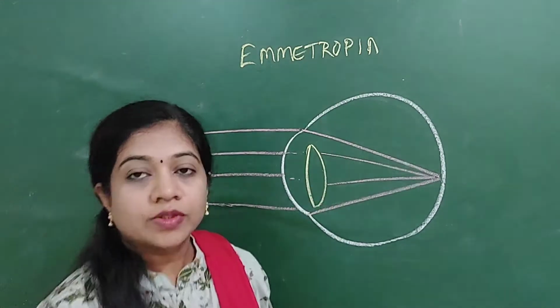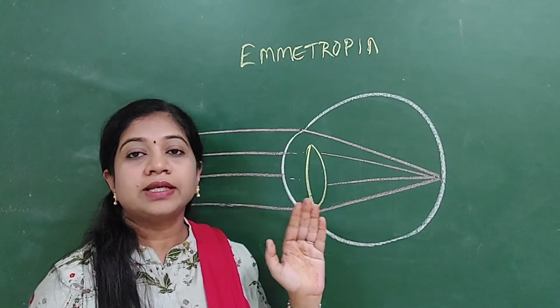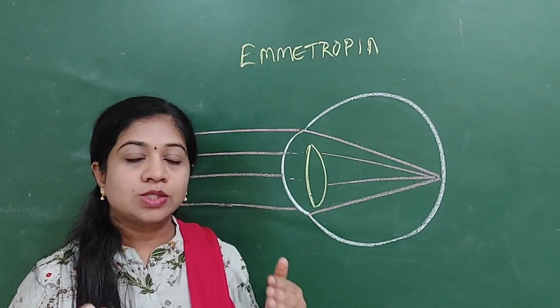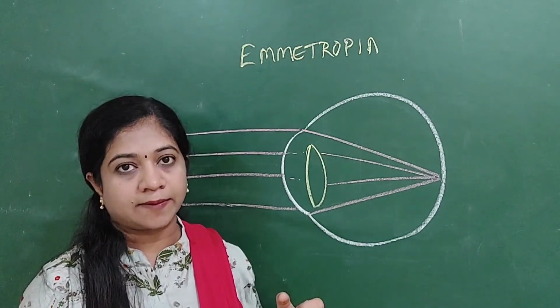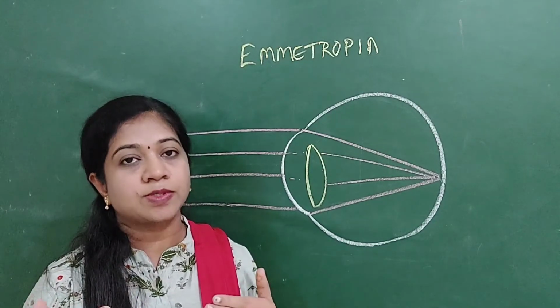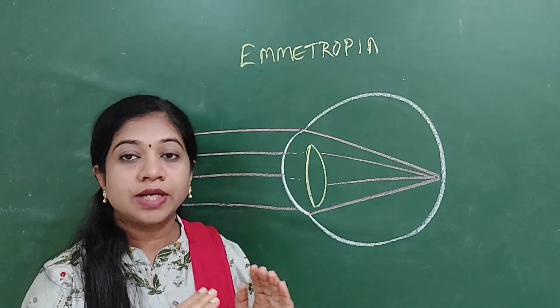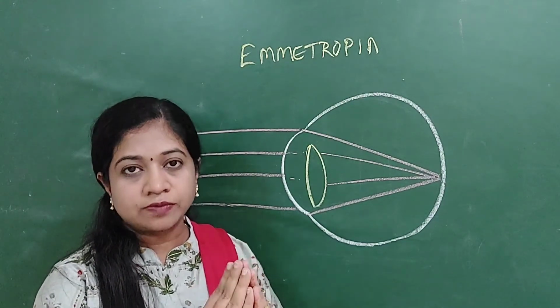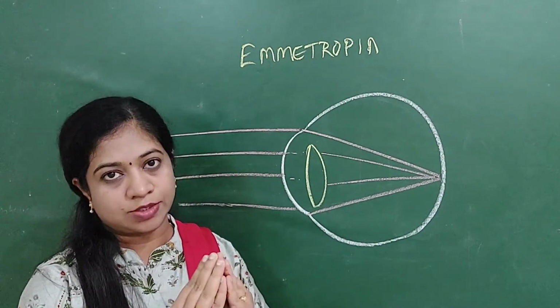This lens is held in place by zonules, as you all know, and these zonules are attached to the ciliary muscle. Whenever the ciliary muscle contracts, the tension on the zonules is relaxed as well as on the anterior lens capsule. So the lens goes into a more globular shape, meaning there is an increase in the curvature of the lens as well as thickening of the lens to some extent.